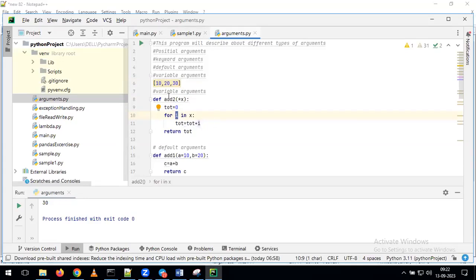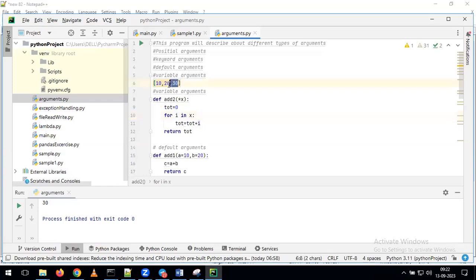Now, in the second iteration, what is the second value we have here? 20. Previously, total was 10. Now 10 plus 20, so total becomes 30. In the third iteration, it takes the third value, 30. With that, it performs 30 plus 30, and we get the output 60.